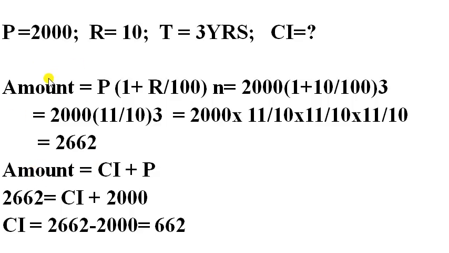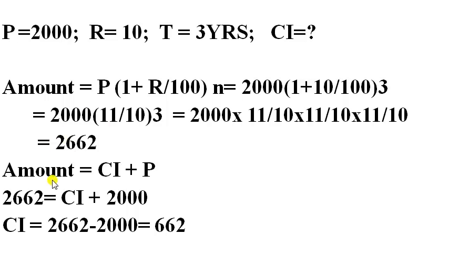There is a formula for amount, that is P into 1 plus R by 100 raised to n. P is given as 2000, R is given as 10 and T is given as 3. So 2000 into 1 plus 10 by 100 raised to 3. While simplifying it, we get the amount as 2662.